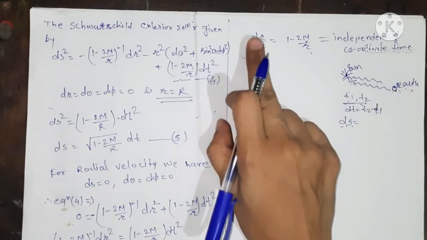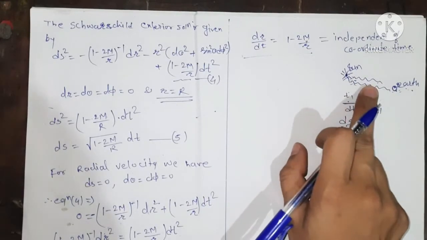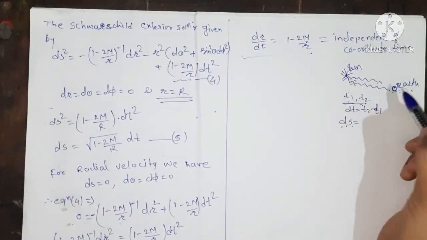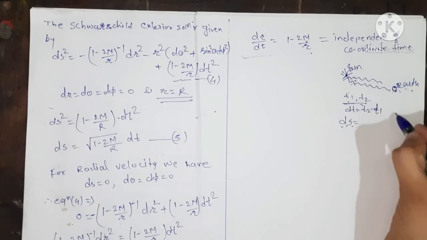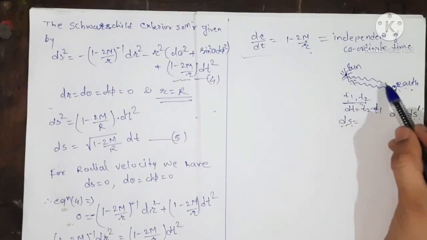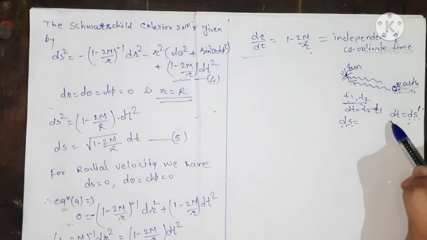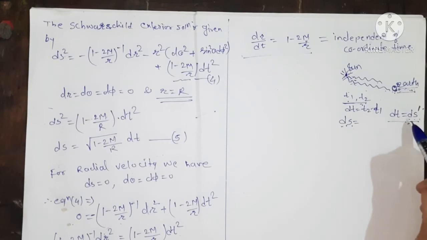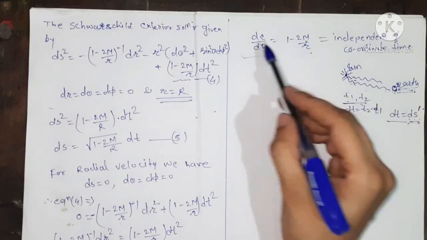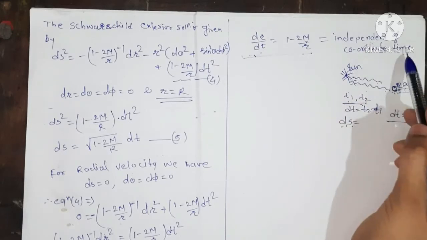But as we are saying here that dr upon dt, that is, the radial velocity, is independent of coordinate time, therefore the time interval, that is the coordinate time dt, is equal to the proper time ds dash when the light ray is received by the observer on the earth. So when the light ray is received by the observer on the earth, the coordinate time and the proper time are equivalent because of this condition that the radial velocity is independent of the coordinate time.